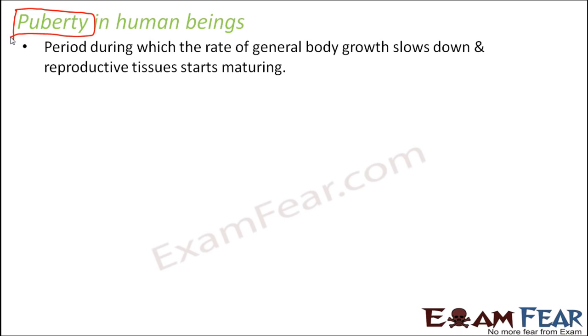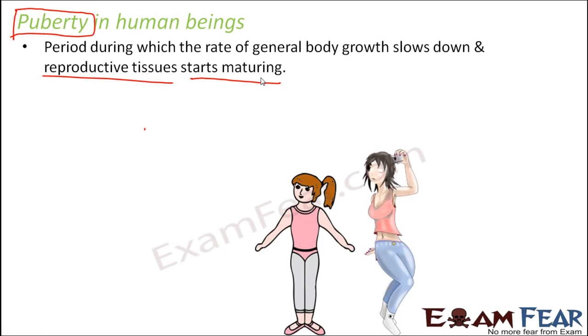It is the period during which the rate of general body growth slows down. When you say general body growth, you mean the increase in weight and height, and those slow down, so not too much growth in those aspects. However, the reproductive tissues start maturing. The reproductive parts of the body start getting prepared so that they can enter into the reproductive phase. This phase in human beings is termed adolescence or puberty.